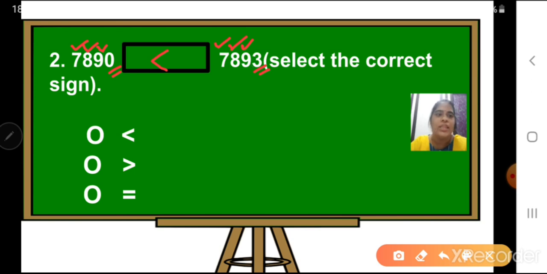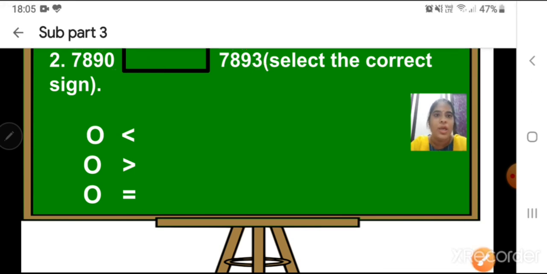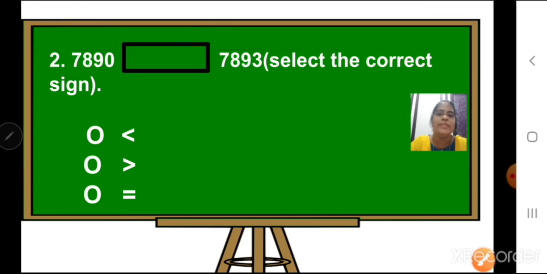Now children, in your exam you are not supposed to type anything. Only you have to click on the correct option. So when you click on that correct option, you can see there the color will change. So you have selected the correct option.